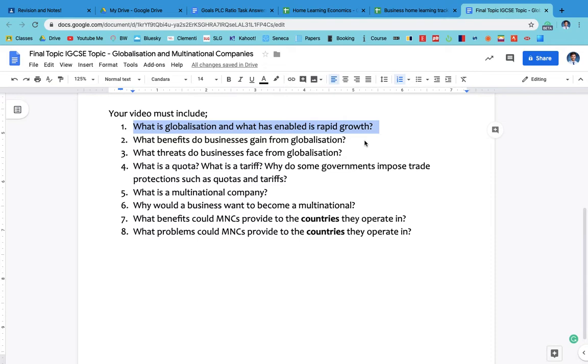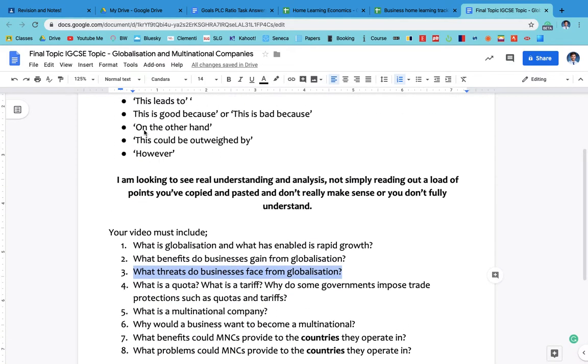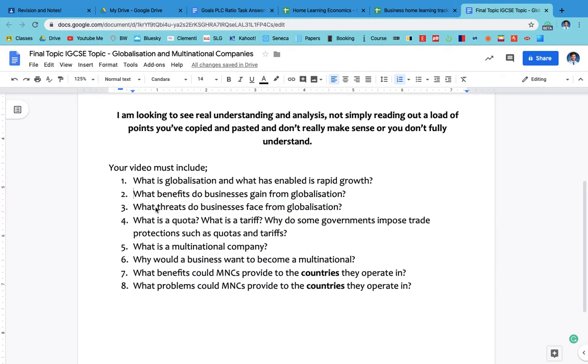What benefits do businesses gain from globalization? Not consumers, not the economy, but businesses themselves. What threats do businesses face from globalization? This is where we're going to be using those analytical and evaluative sentence starters in numbers 2 and 3 here.